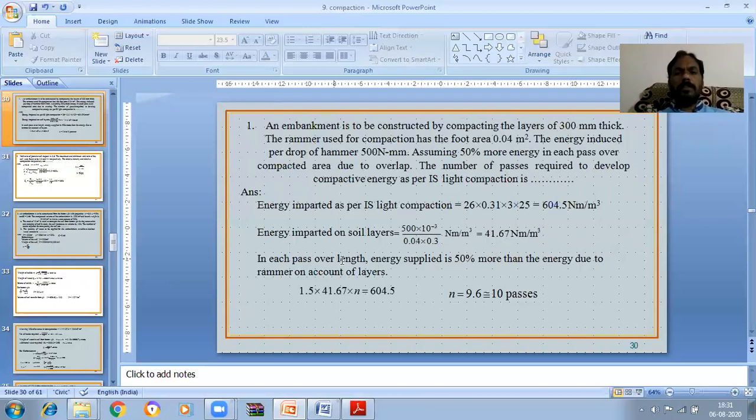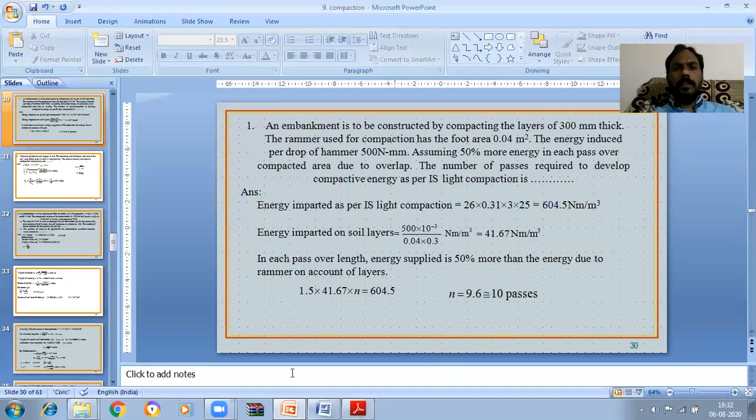In each pass over the length, the energy supplied is 50% more than the energy due to the rammer on account of layers. So 1.5 into 41.67 into the number of passes n, which is what we have to find out. Equating to the IS light compaction value, 1.5 into 41.67 into n equals 604.5. So n is equal to 9.6, which means we need to do it in 10 passes. 10 passes are required.